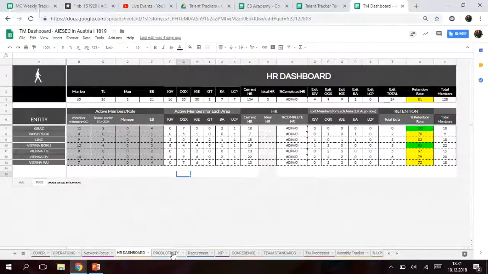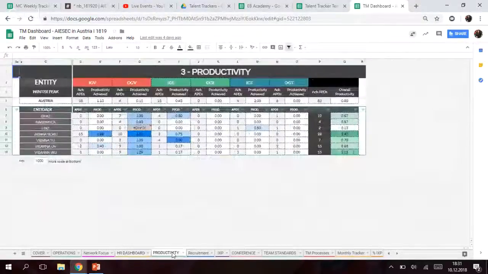We are tracking productivity, so you can see productivity from each LC, and you can see the colors, for example. But yes, OGV in Boku is 2.50 right now, and it's quite good for sure. But the important part is, I know it seems like 2.50, but at the end, if these members are not having approvals from my side, it doesn't count.